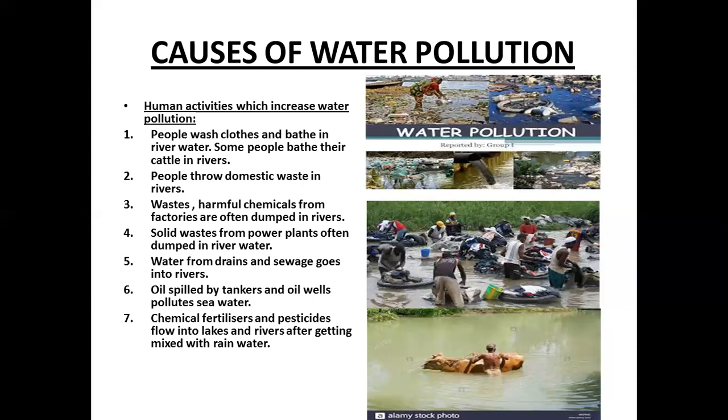See, here we have a picture. So many people are washing their clothes. The clothes contain dirt and dust, and these clothes are being washed in rivers, and this dust and dirt will be mixed with the river water, so that the river water gets polluted. In the third picture, see, the man is making the cattle bathe in the river water, so that the dust which is present on the body of this cattle will be mixed in the river water, so that the river water gets polluted.